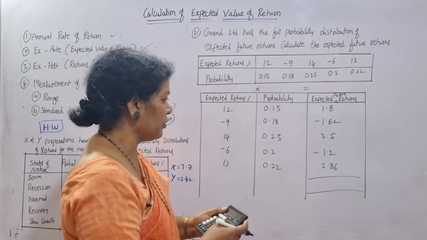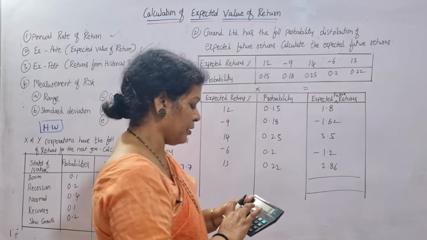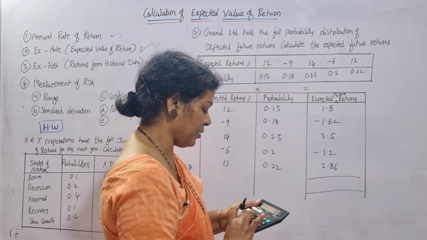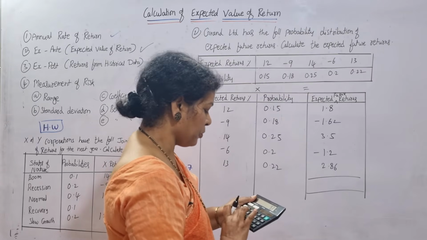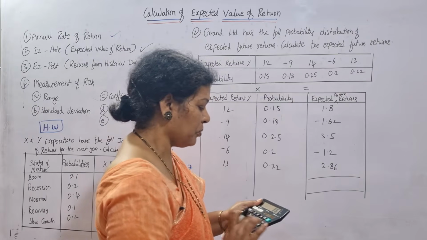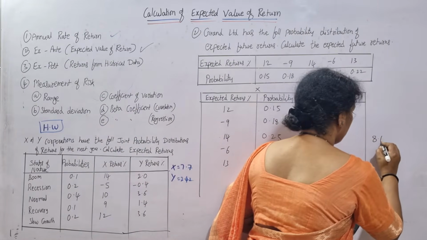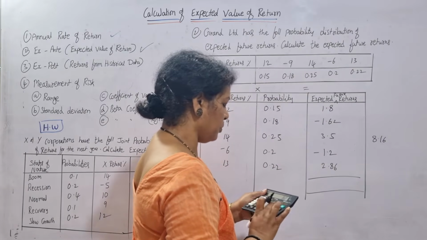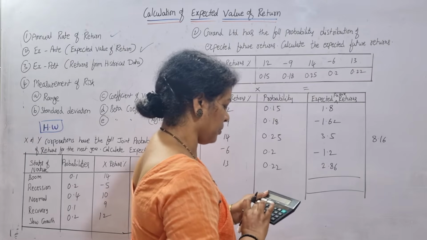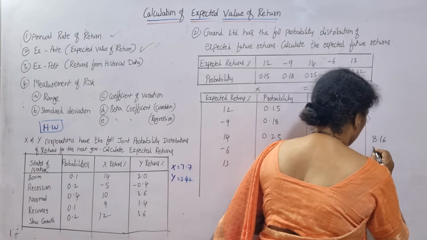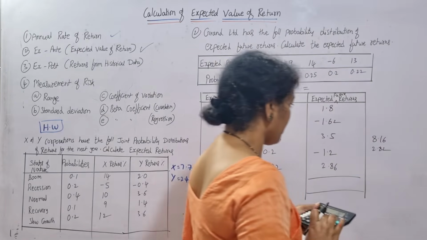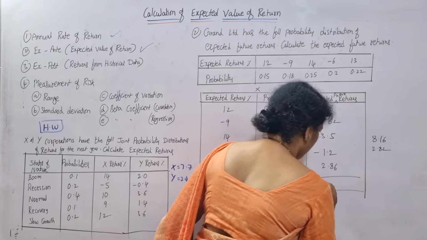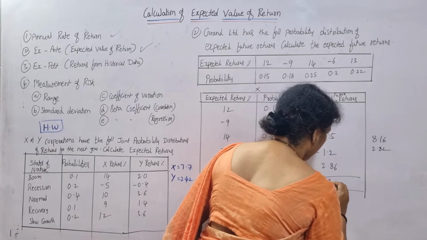So if you calculate 1.8 plus 3.5 plus 2.86, all positive values together is 8.16. From 8.16, what we have to deduct? 1.62 plus 1.2, that is 2.82. 8.16 minus 2.82, you are getting 5.34. Total you can expect 5.34 altogether.